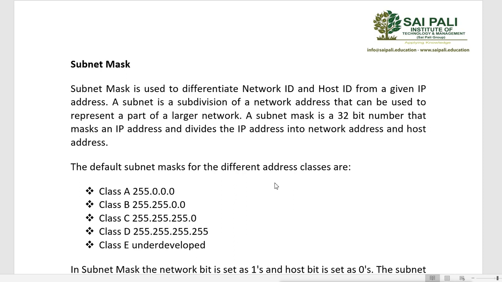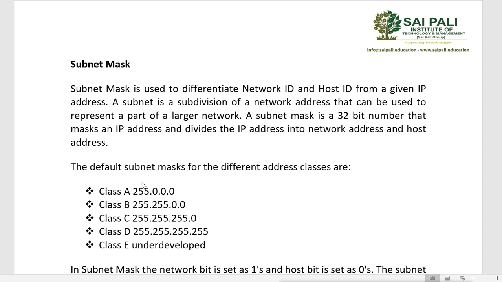Subnet mask is also a 32-bit address, just like an IP address, and it is represented in dotted decimal version, same as an IP address. This subnet mask is also divided into 4 parts of 8 bits and it is also represented as a decimal number.